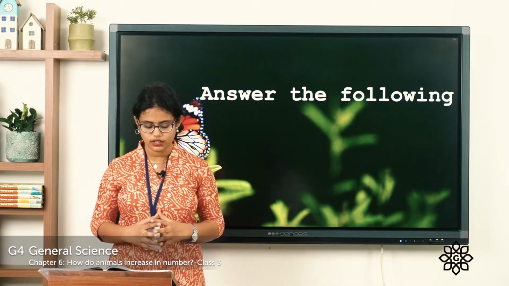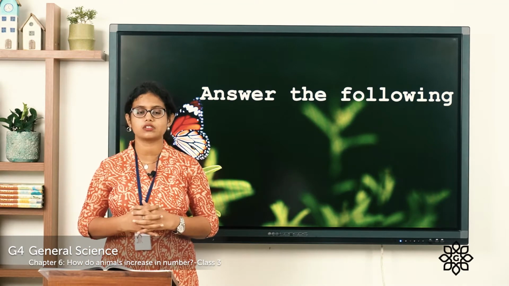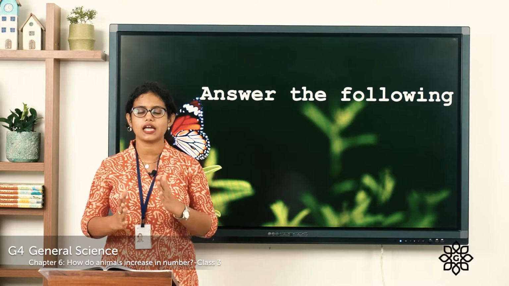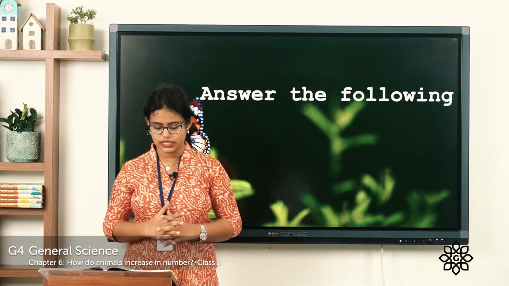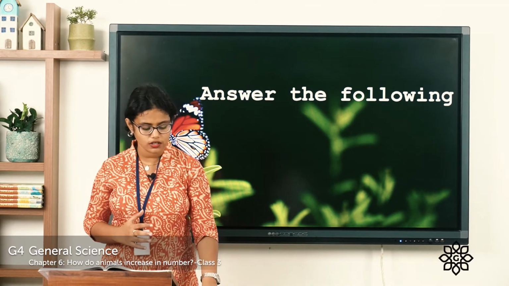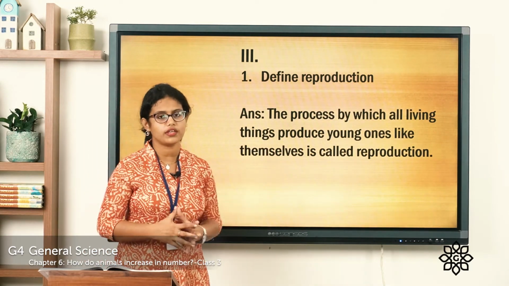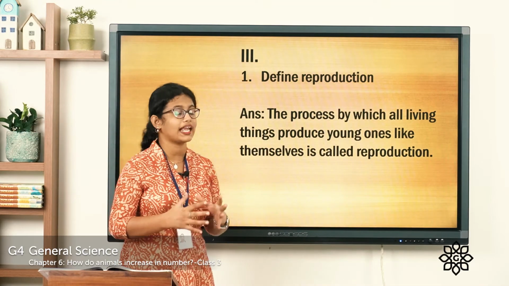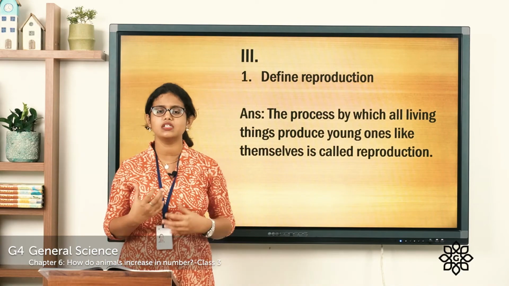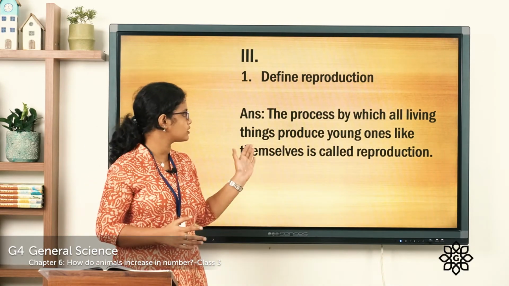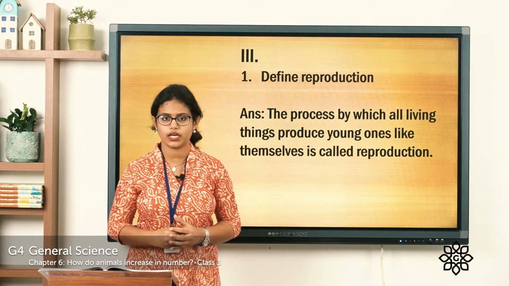Now let's move on to the third exercise, that is answer the following questions. So you have 4 questions given here. Let's discuss the questions and answers, and after that you can write it down in your notebook with today's date. The first one, define reproduction. The process by which all living things produce young ones like themselves is called reproduction. All living things, which includes animals, human beings, etc., produce their young ones like themselves, which we call reproduction.